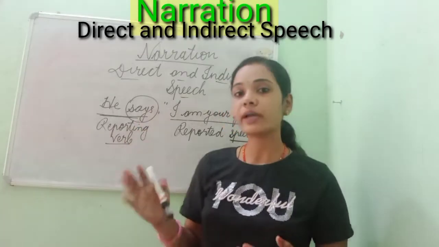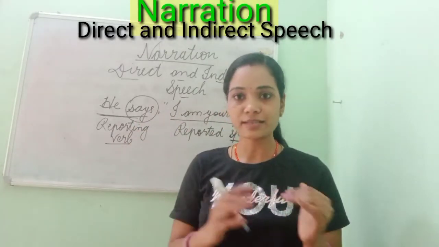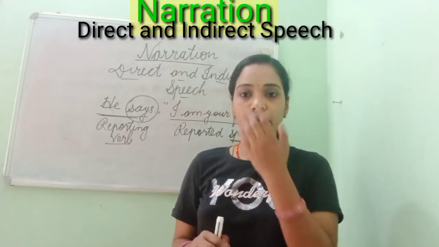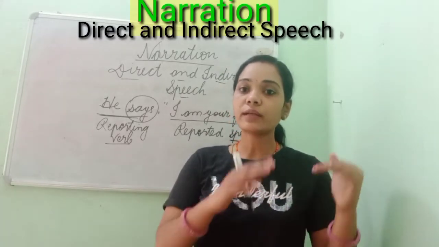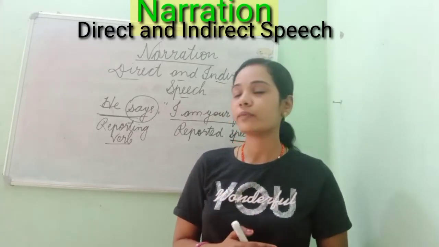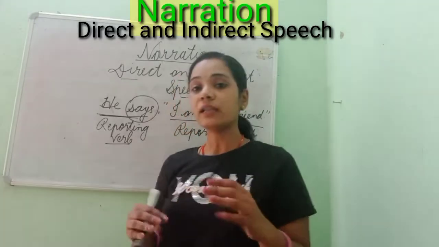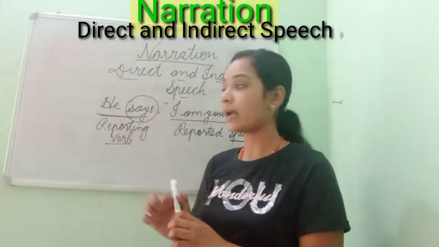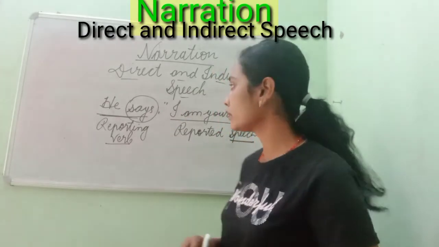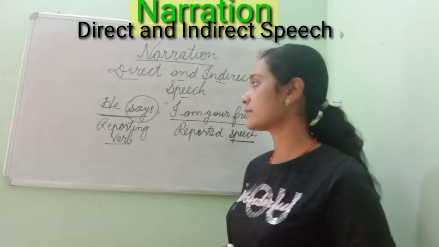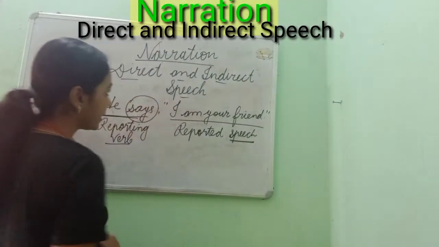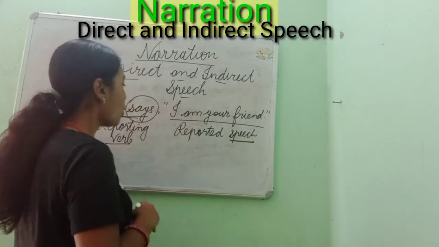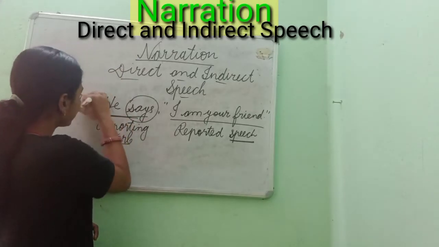So first of all, we'll go ahead with affirmative and negative sentences, also known as declarative sentences. For that, the most important and common rule in narration for affirmative and negative sentences while changing direct speech into indirect speech is this.